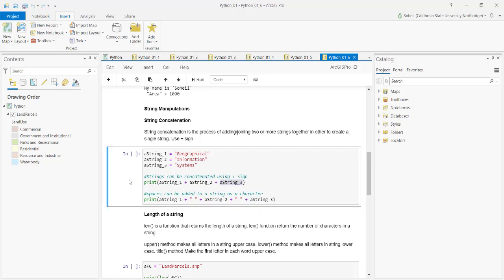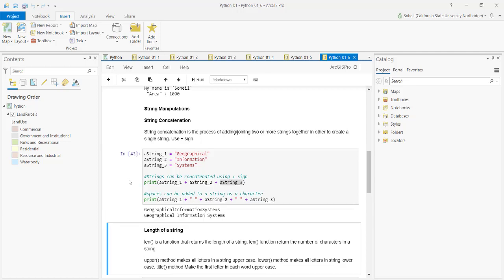Let's see what happens here. If I go and shift enter, I concatenate these three together, and I get geographical information systems with no space in between. What should I do? Simply concatenate a space. This blank space that you see, which is wrapped by double quotes, it's a space.